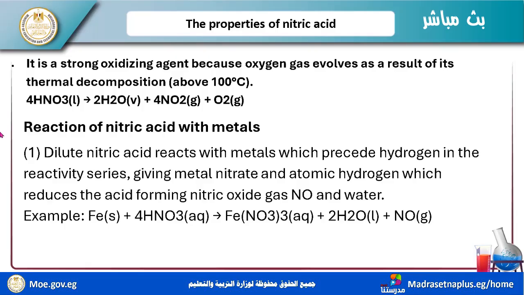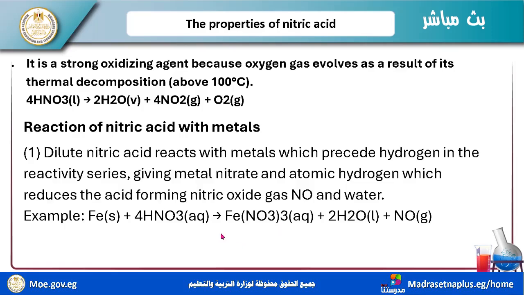Okay, the reactions of nitric acid: diluted nitric acid reacts with metals which precede hydrogen in the reactivity series, giving the metal nitrate and atomic hydrogen, which reduces the acid, forming nitric oxide gas, NO, and water. Example: when iron Fe reacts with diluted HNO3, it produces iron nitrate 3. Okay, focus on this product, Fe(NO3)3. Why is Fe(NO3)3 forming, not Fe(NO3)2?